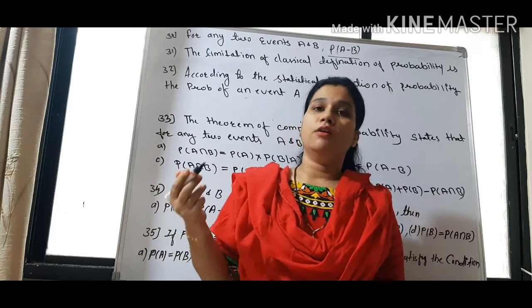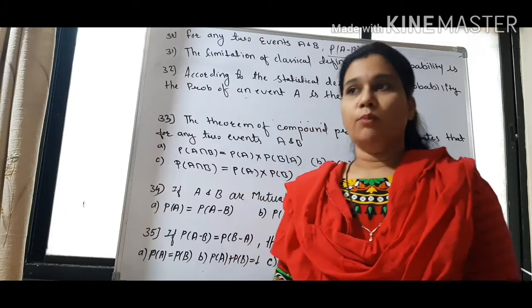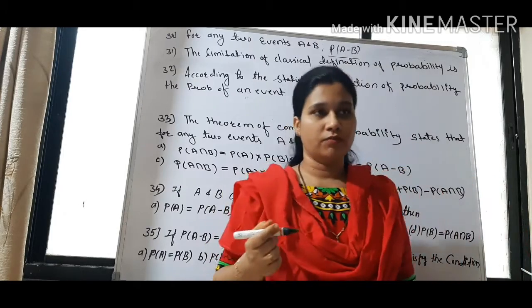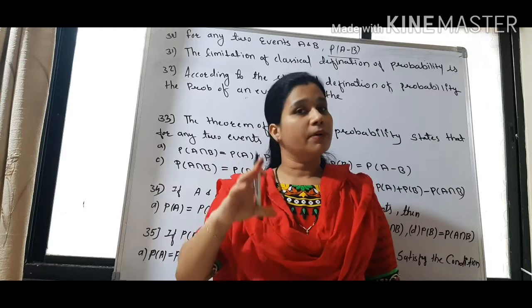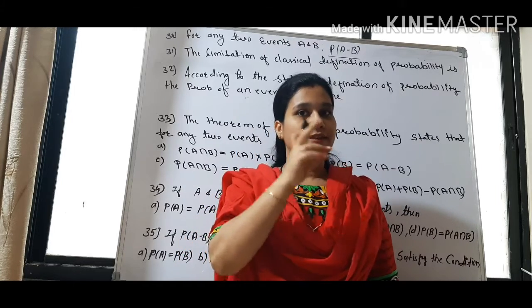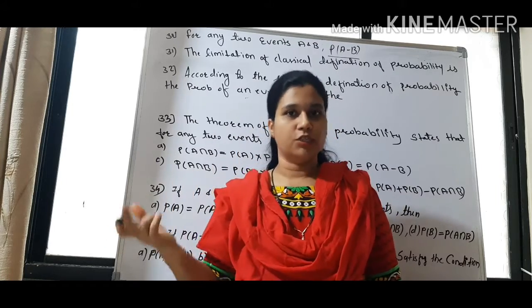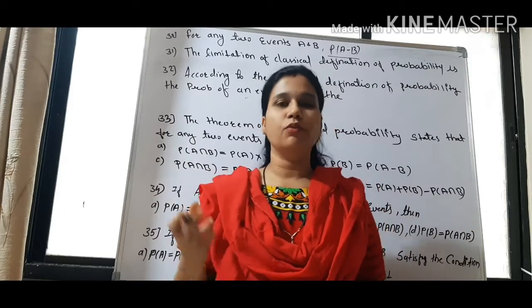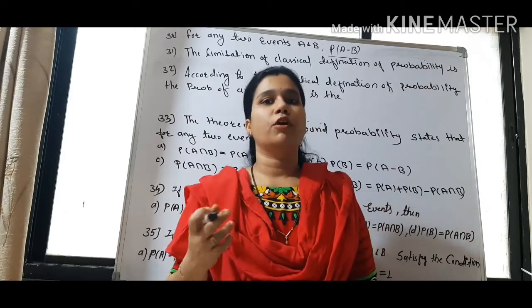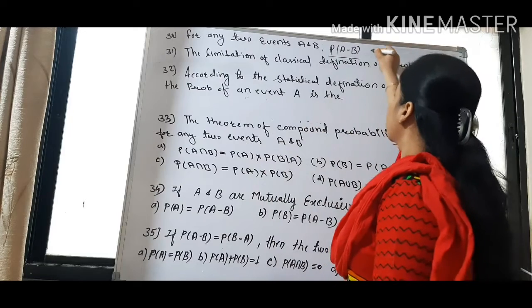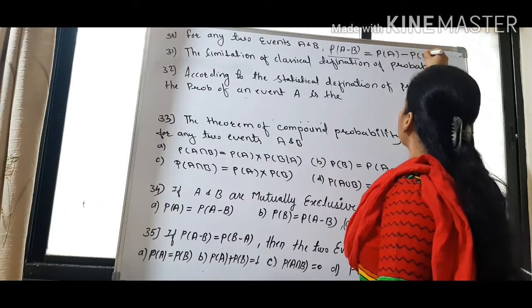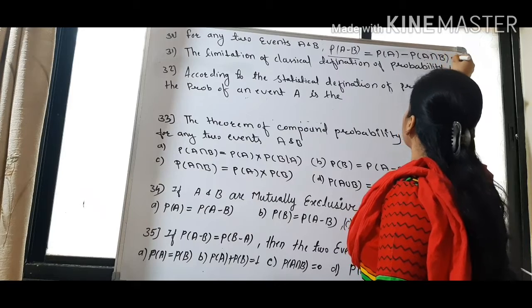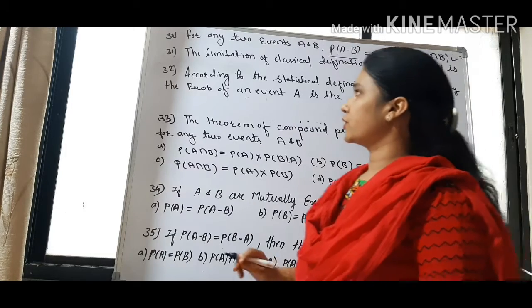So we know the formula of probability of A minus B. Probability of A minus B means remove the part of B from A. So what part of B comes under A? That is A intersection B. So we have to remove A intersection B from A. Its formula will be probability of A minus probability of A intersection B. So this option will be right for this question.